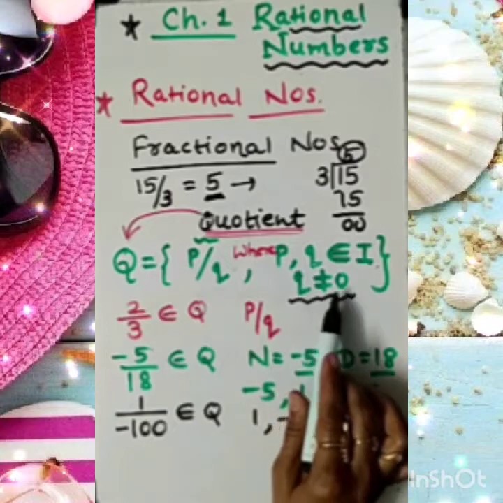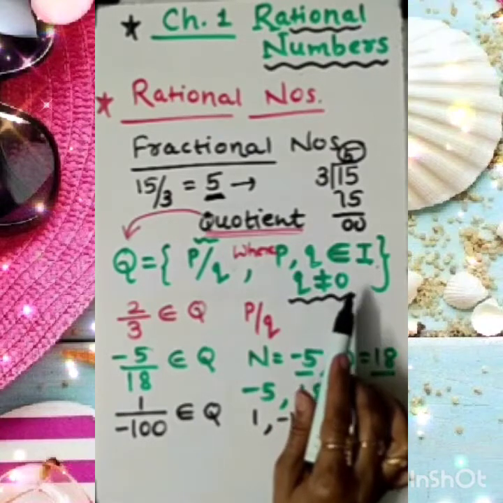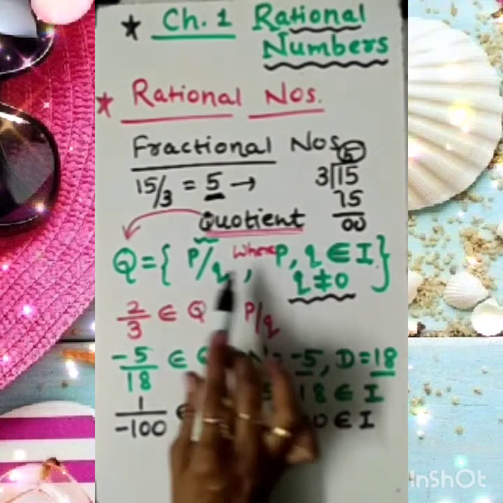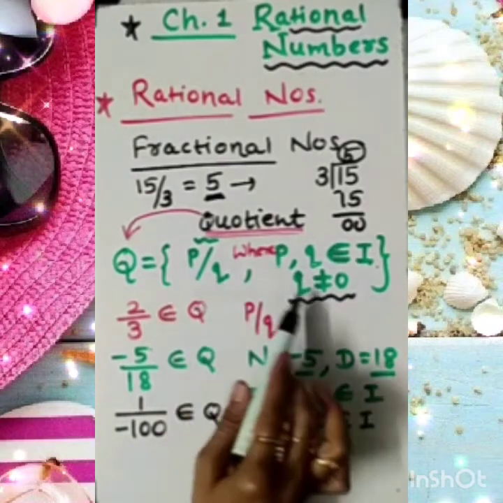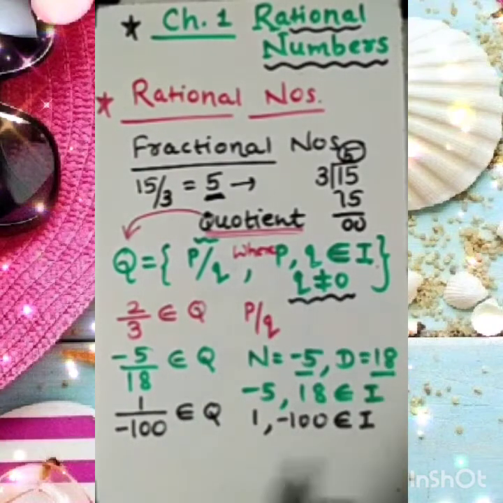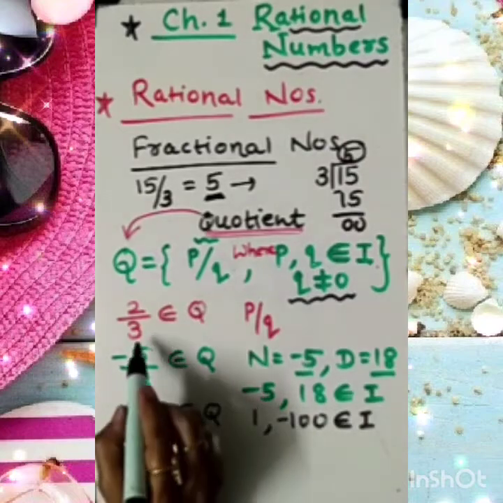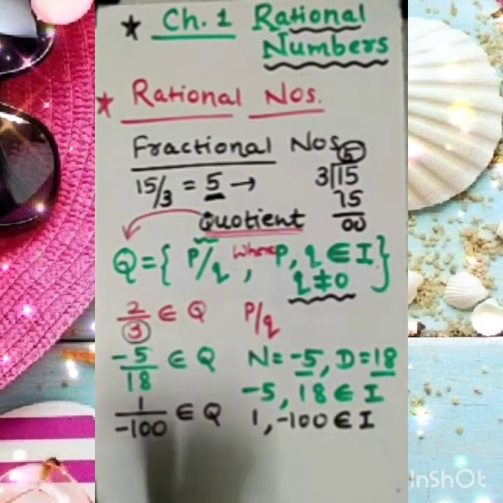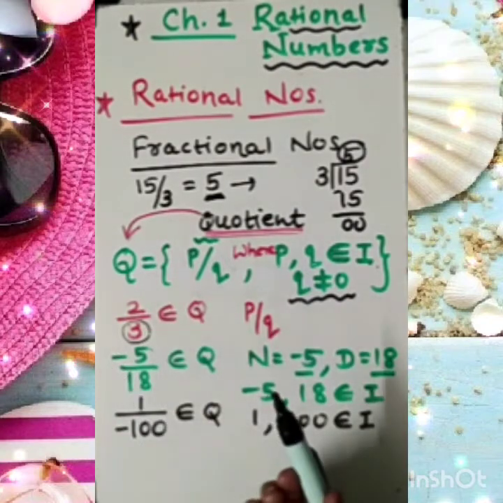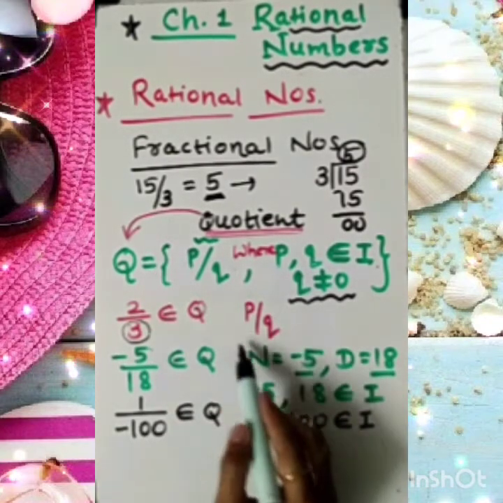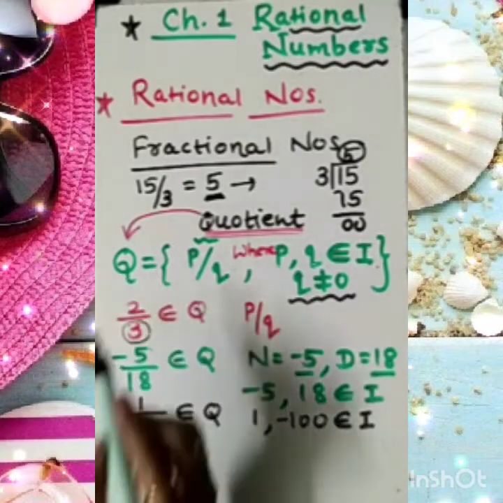Q not equal to 0. It means that the denominator should not be 0. The value of the denominator must not be 0. So here, just see, 3 is the denominator. Is it 0? No. So it satisfies the condition to be a p by q, to be a rational number.